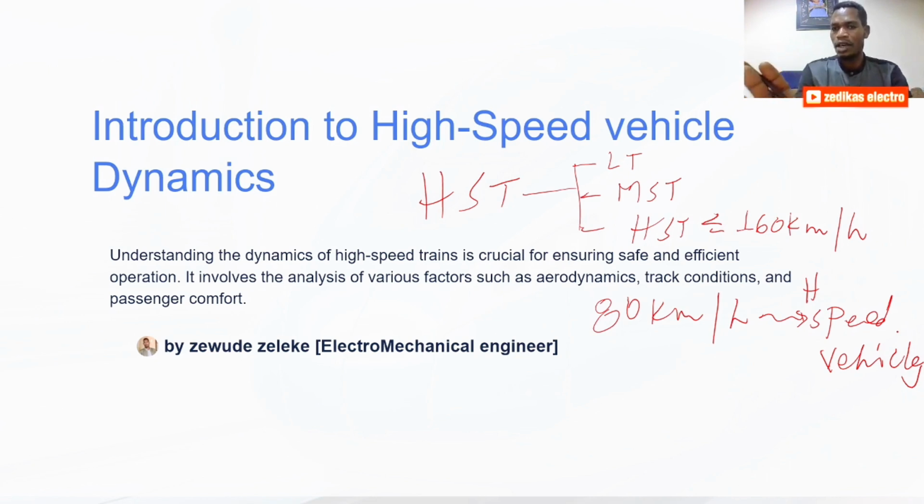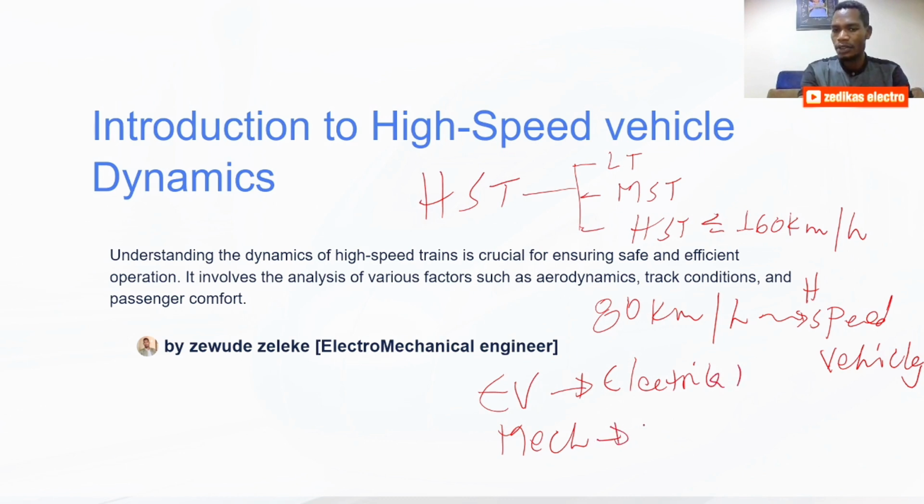So how do we analyze this speed? The first thing is by dealing with its driving force. Here we have electrical vehicles and mechanical vehicles. The electrical vehicles are driven by electrical motors, and the mechanical vehicles have a car engine.